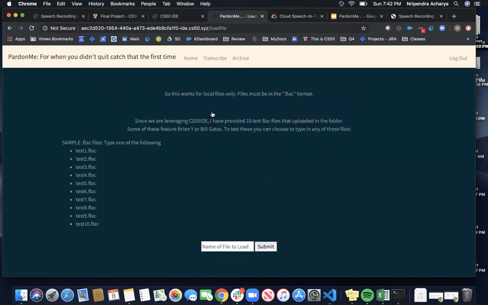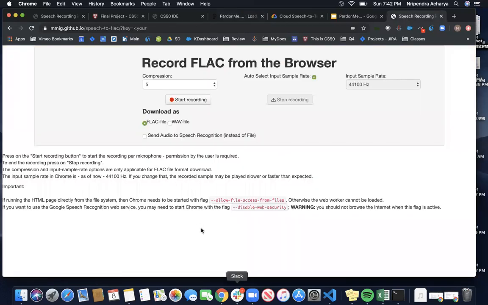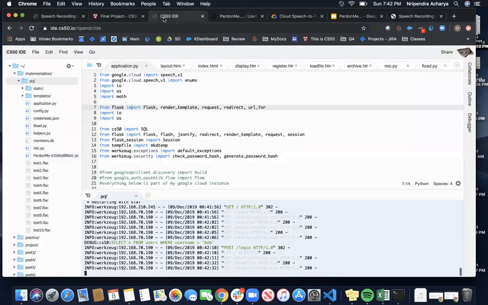So to show you an example, since this is local files running off of the IDE, I uploaded 10 test FLAC files, ranging from myself speaking into the mic to recordings of Brian or even Bill Gates just playing in the background. And I used this nifty little web tool and then uploaded them into the IDE here. So those are the different test files.